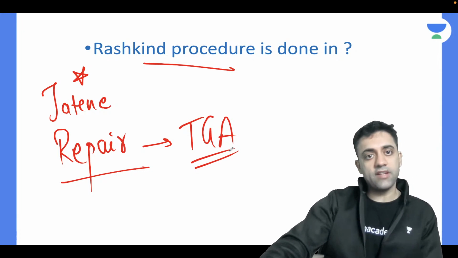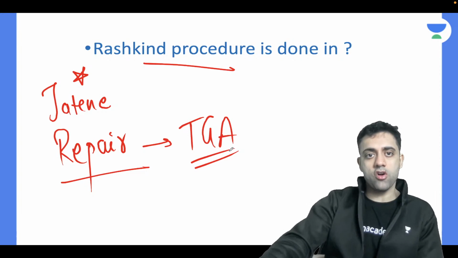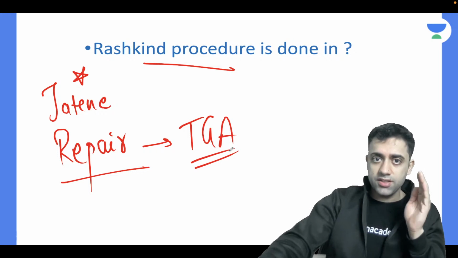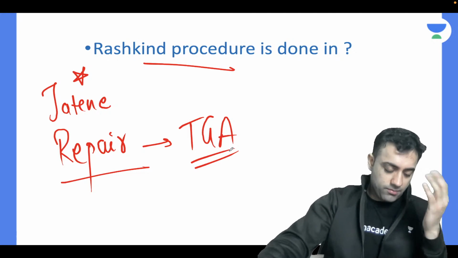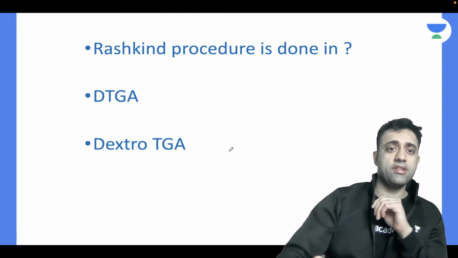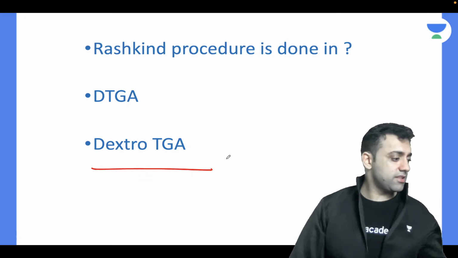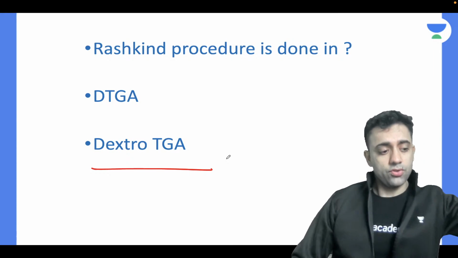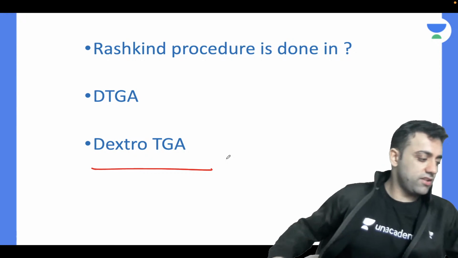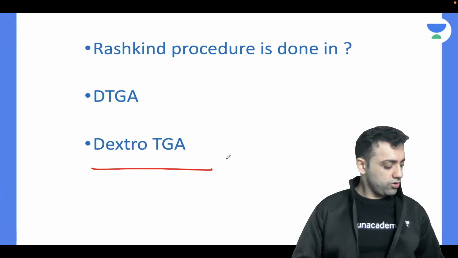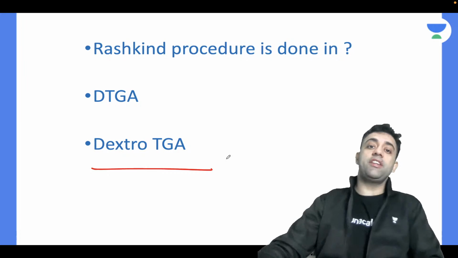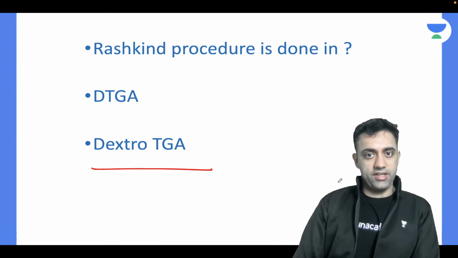This I think everyone knows. We have done this also. Osama was mentioning it in the comment section also. But I'll give you a toffee if anyone can tell me where the Rashkind procedure is done. The Rashkind procedure is done in dextro TGA. Just this one word we need to understand. In normal TGA you will do the Jatene repair, whereas the Rashkind procedure is done in DTGA, dextro TGA.